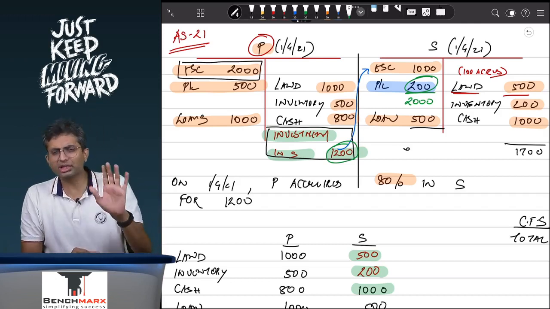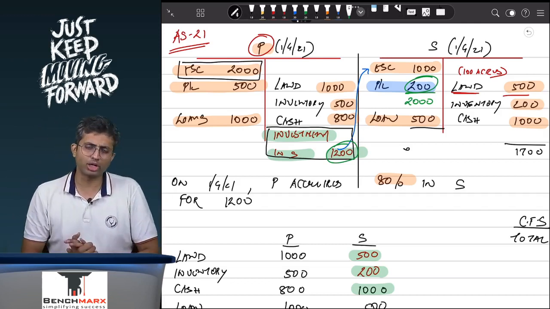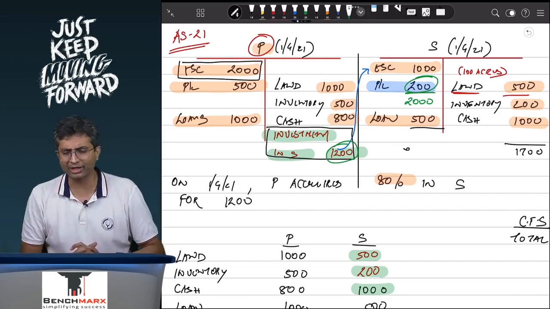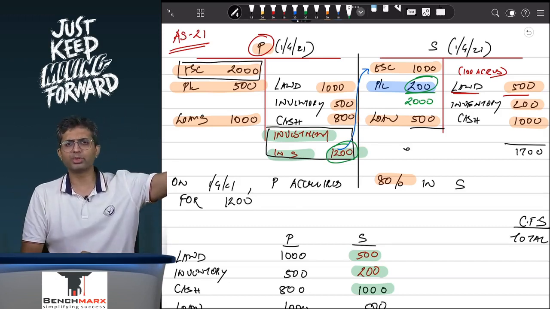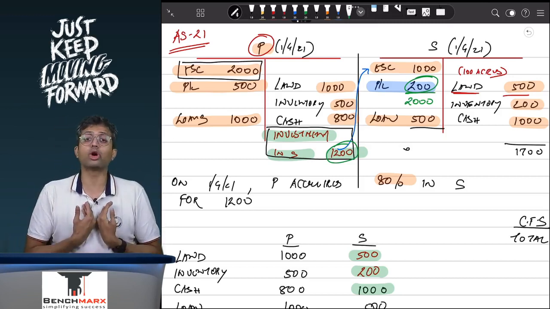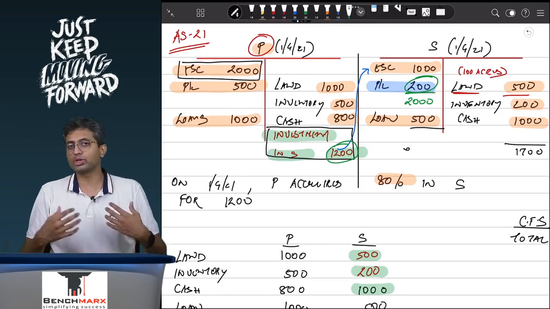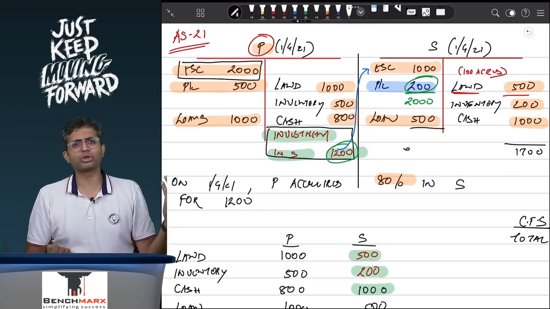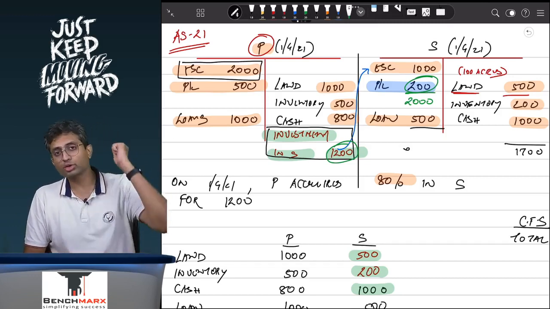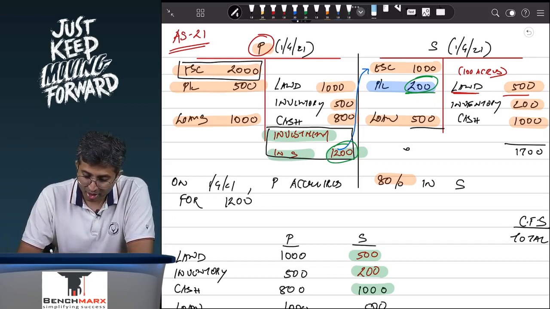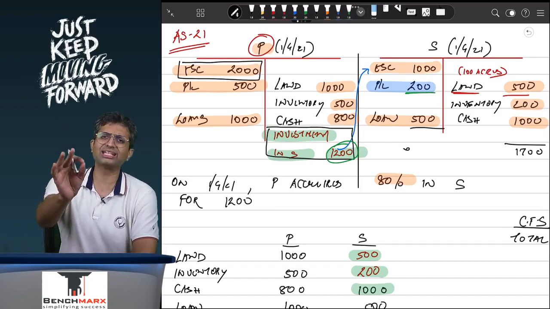So we are saying that till the date of acquisition you earn 200 rupees as a subsidiary. After the date of acquisition you might have very good management, you might earn another 300 rupees after acquisition, but that is under your management, under your control. The 200 rupees which is already there was not under your management, it was under the management of the old shareholders, and hence you will have to compensate them, and hence this 200 rupees of pre-acquisition reserves, 80% of the 200.